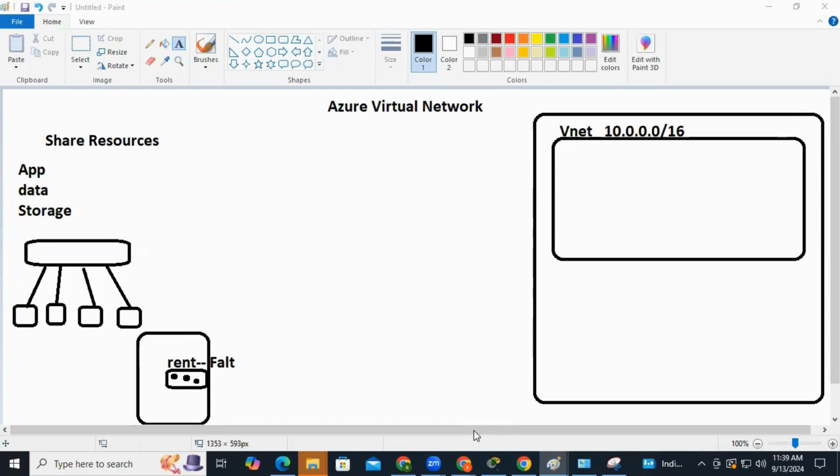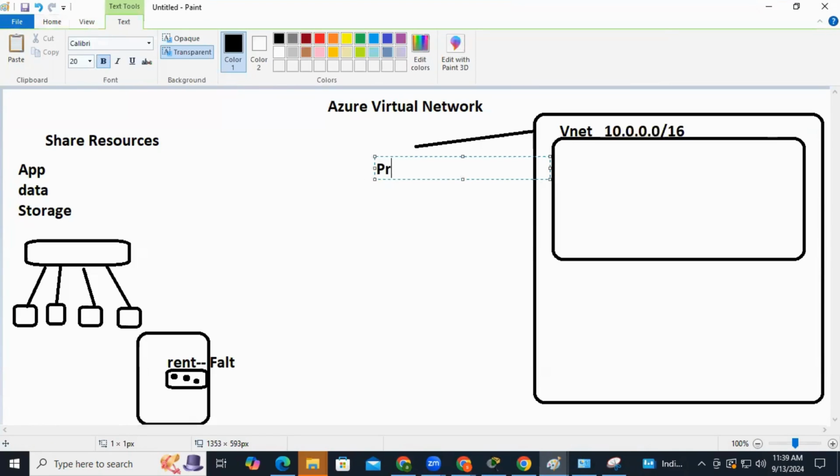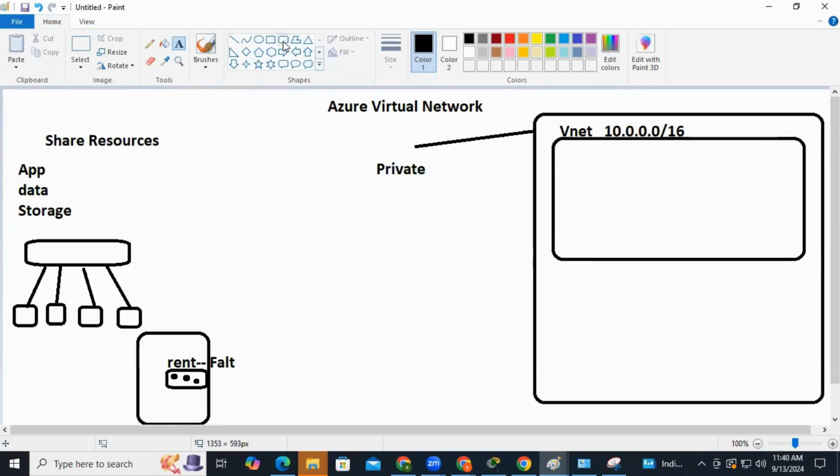So what I'm trying to say here, now when you're creating the network blindly, you have to consider this: the network which is created inside Azure is private only. Number two, when the private network gets created and you want to access these devices from different locations.